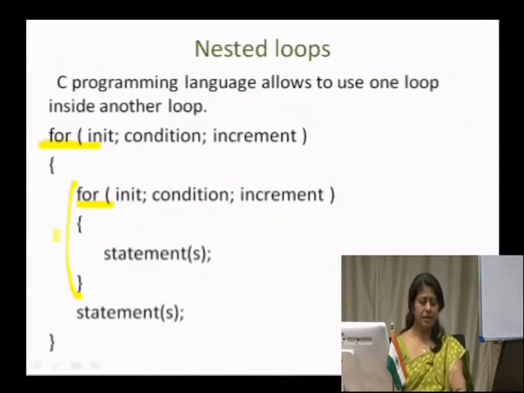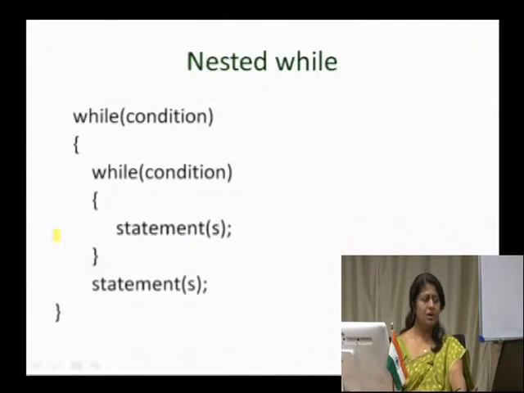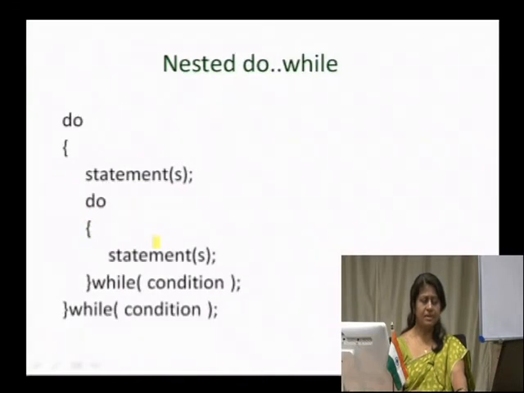In the similar manner, we can also have a nested while loop, which has the same kind of structure, that is, you have one while loop structure as an outer block and another inner while structure which happens to be enclosed within the outer while loop. The same thing happens: the inner loop body is always executed and completed, and then the outer body would be checked. In the similar manner, we also have a nested do while loop.